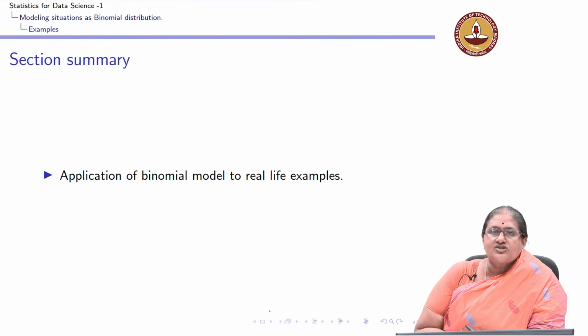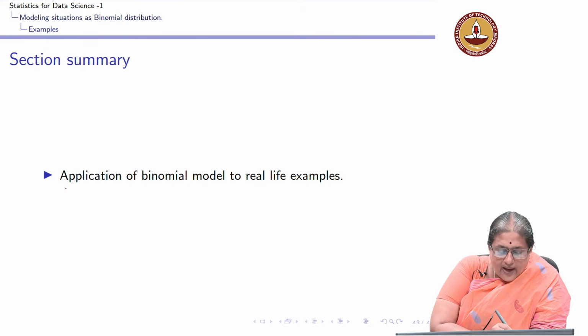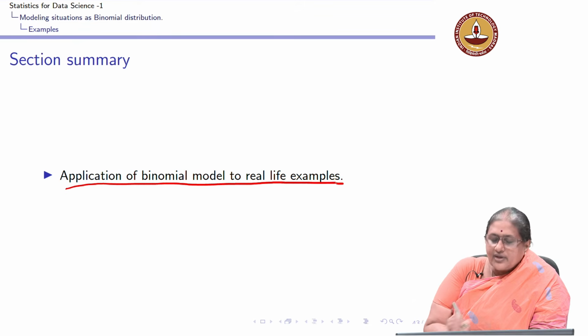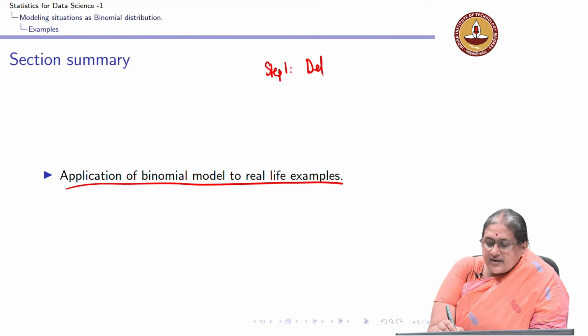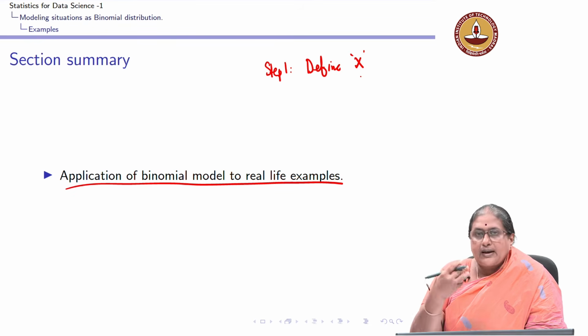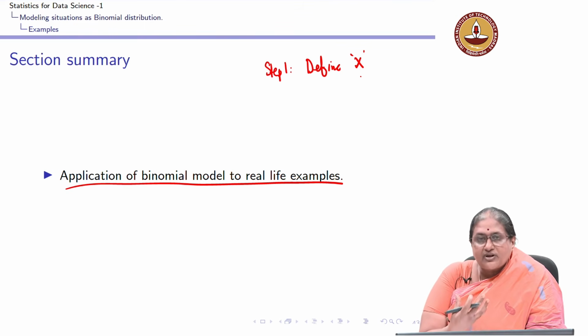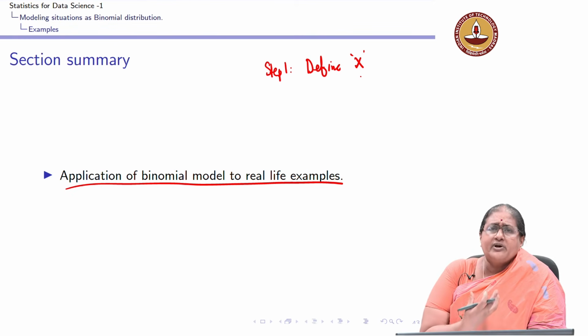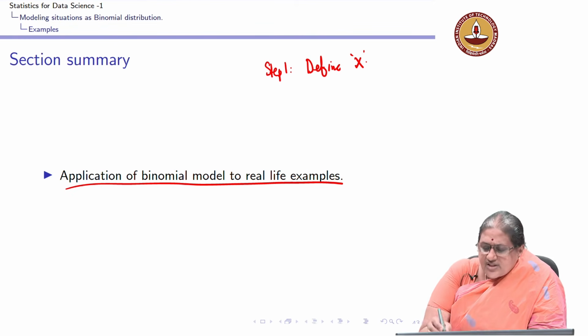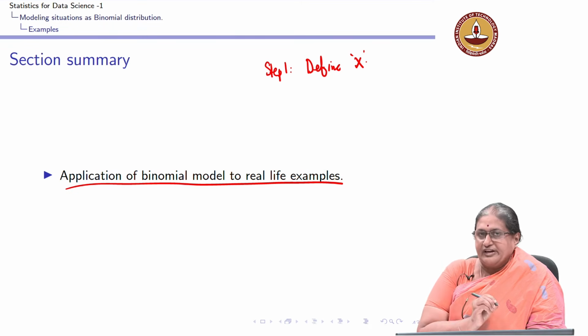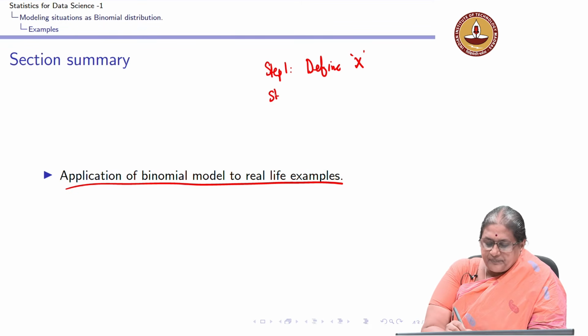So, what we have seen so far is what a binomial distribution is, and how we apply the binomial model to real life examples. The key thing we need to do, step 1, is define the variable x. It was the number of correct answers, or the number of components working, or the number of defective items, or the number of times you get a 6. So, this x was the variable you are defining.